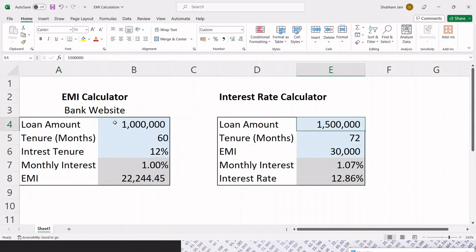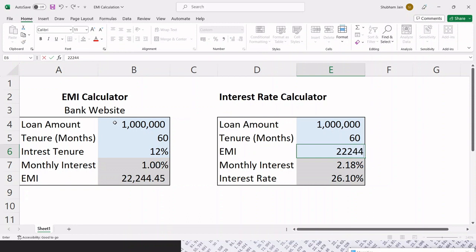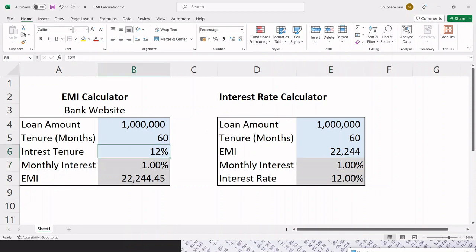But in the second calculator on the right side, we are putting the EMI amount instead of the interest rate. Let's put the principal amount of 10 lakh, tenure of 5 years, which converted into months is 60 months, and EMI amount of 22,200 that we calculated in our previous example. So our interest rate is coming 12%, which matches the interest rate in our previous example.